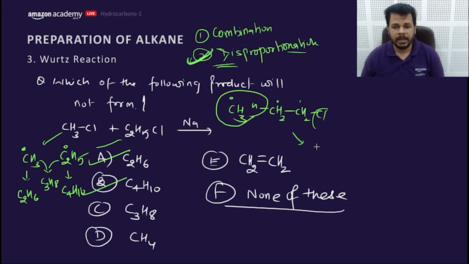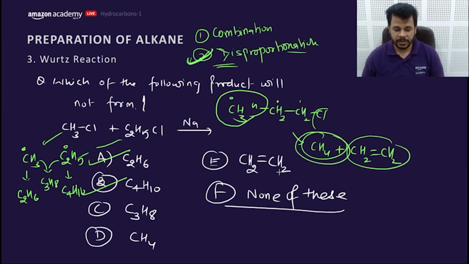So the radical can form CH4 and this alkene through a disproportionation reaction. So E can be formed by dimerization of free radicals, and CH4 and ethene can be formed by disproportionation of the free radicals. Getting my point? What is Wurtz reaction?